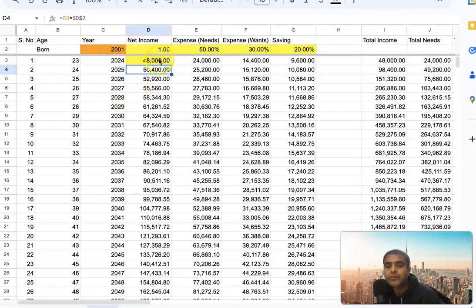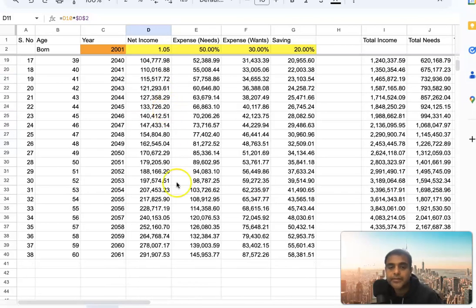Net income, however, is incrementing by this 5%. So I have used 1.05. So every year this will get multiplied by 1.05. I have done D3 multiplied by $D$2. So every year it will keep getting multiplied by 1.05 all the way till the person retires. So at retirement, if the person is getting an increment of 5%, the retirement salary will be $291,000 per year.